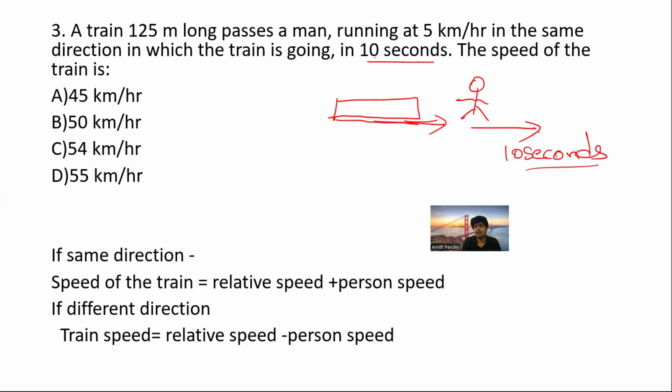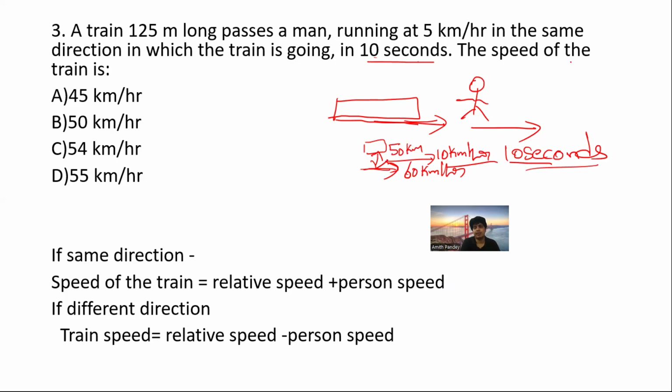One thing that you need to remember, whenever, for example, you are going on a bike and there is a bus, if you're trying to overtake that, there will be a difference of speed. Let's say the bus is going at the speed of 50 kilometer per hour, and you're trying to overtake it at the speed of 60 kilometer per hour. So what is the difference? The difference is 10 kilometer per hour. That difference is known as relative speed. So this is relative time. The time in which he is crossing is relative time. Fine. Okay, now let's go ahead.